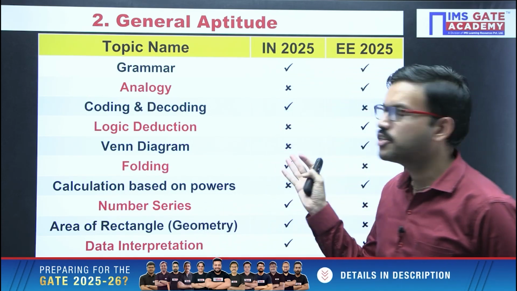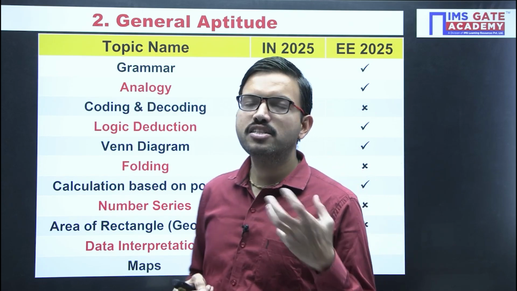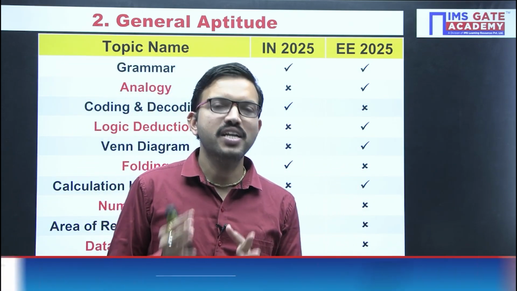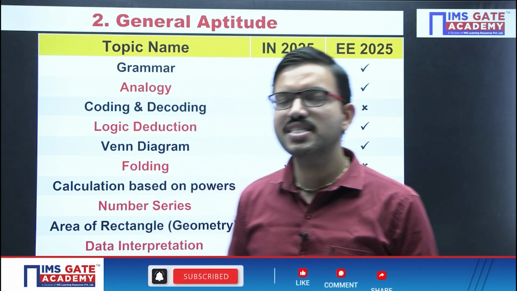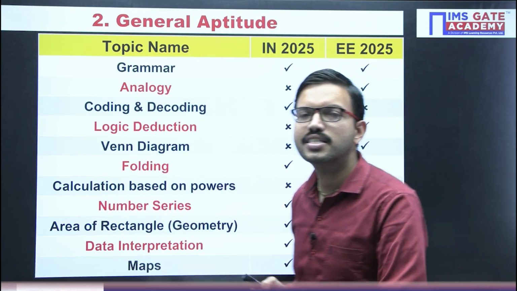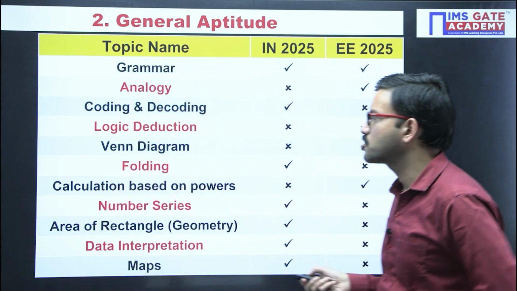I am just giving you the reference of the topics based on which they have already asked questions in instrumentation and electrical. If you cross check even your notes once at the end of the day, then when similar topic based questions are asked in the EC paper, you can definitely maximize your score.